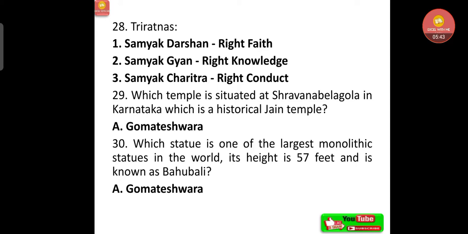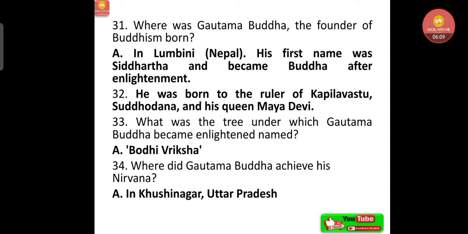Now, which temple is situated at Shravanabelagola in Karnataka, which is a historical Jain temple? That is Gomateshwara Temple, very famous temple, whose statue is one of the largest monolithic statues in the world. Monolithic means carved out of single rock. Its height is 57 feet and it is known as Bahubali. That is Gomateshwara again.